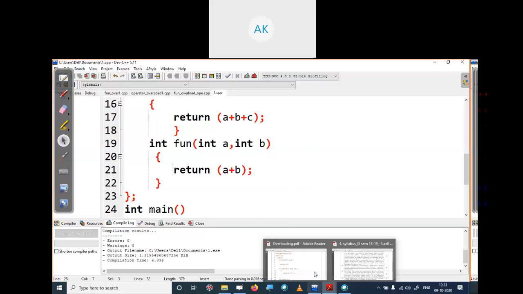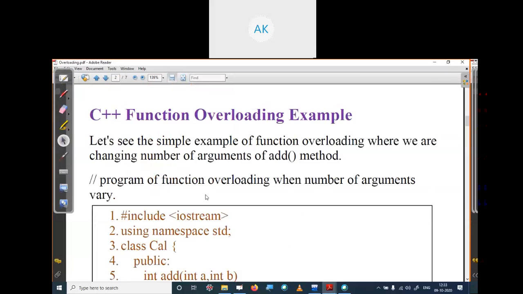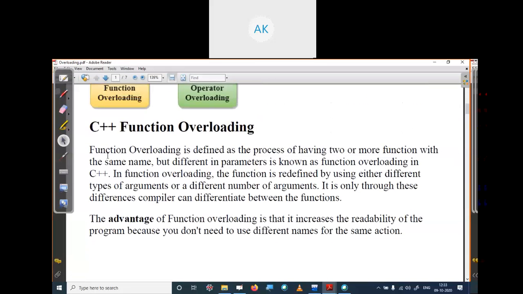Let's go back to our PPT. So now you can understand the definition. Function overloading is defined as the process of having two or more functions with the same name but different parameters. This is known as function overloading in C++. We can differentiate the arguments by their number or by their types.